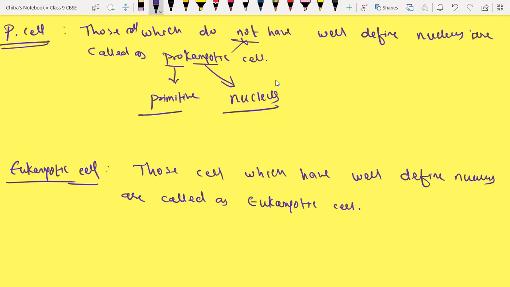Or we can say those cells in which all the cell organelles are well membrane-bound are called eukaryotic cells.